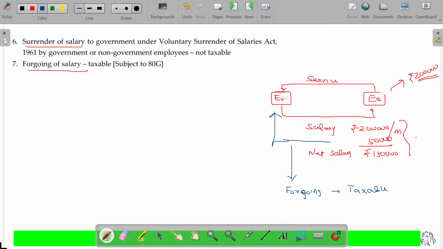And sometimes it may happen that there is an earthquake, tsunami, or flood. In a company, all the employees put together say, "Sir, out of our salary, 5% you deduct and donate to that specific purpose." In that case, his salary is 2 lakhs, 50,000 is deducted and donated for the victims of the earthquake, whatever it may be.